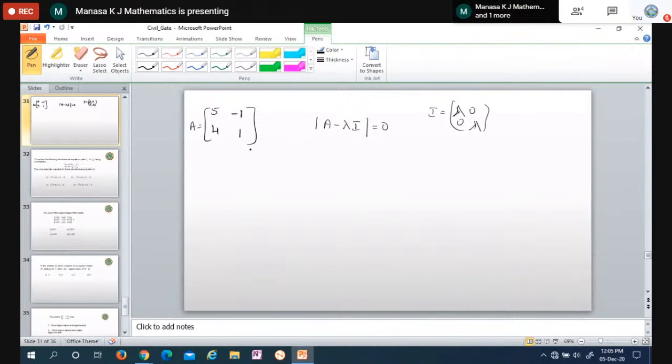Instead of doing that, if it is 2 cross 2, the easiest method to find the characteristic equation is this: it gives a quadratic equation.